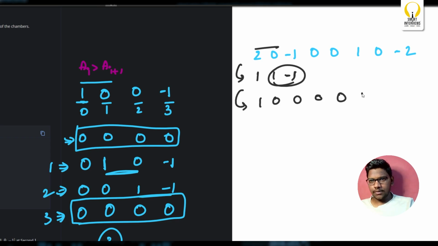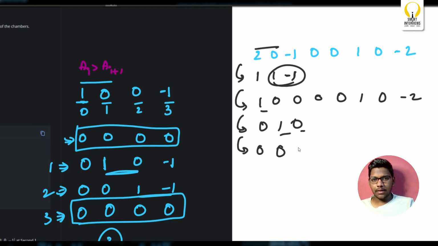I'll just write it out: 1, 0, minus 2. For the next second, I can either move this or move that. Let's consider moving this again. In that case, it will become 0, 1. I'll again consider connecting these two. This is the updated one. Next, I'll connect these two again.